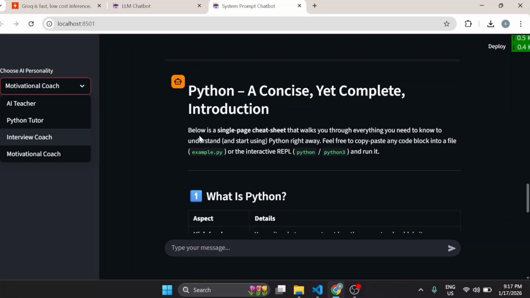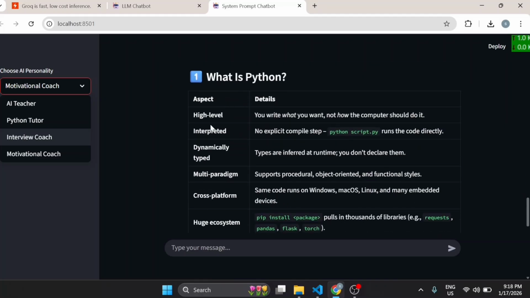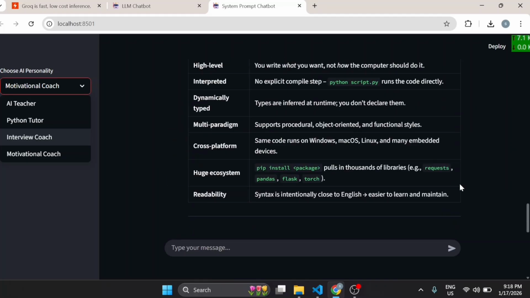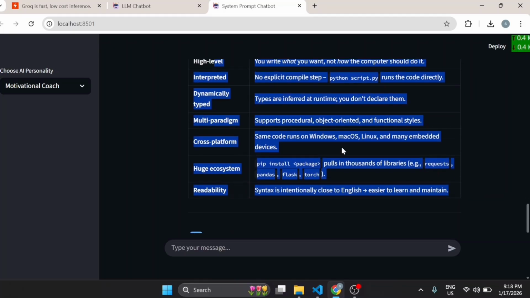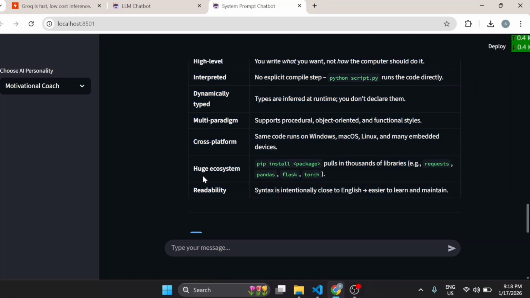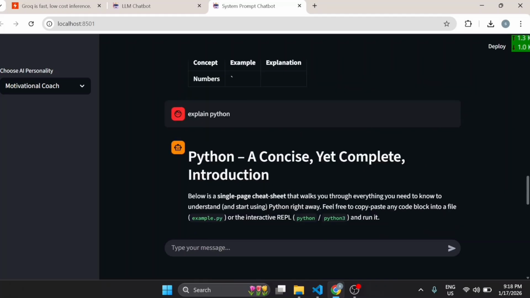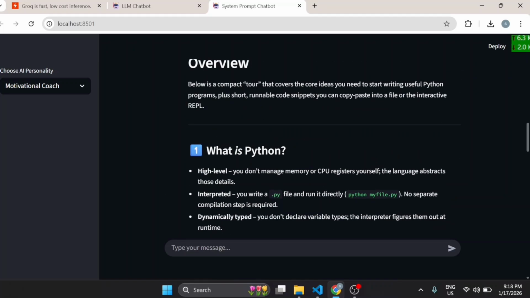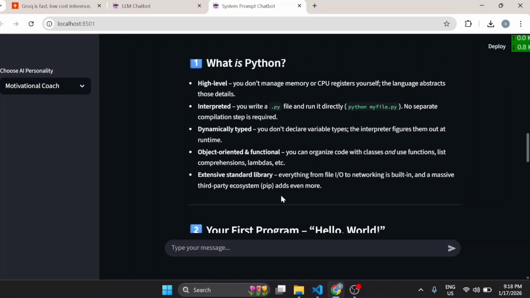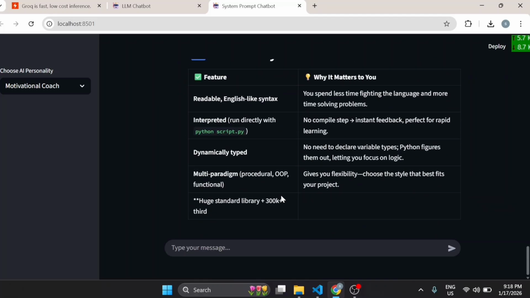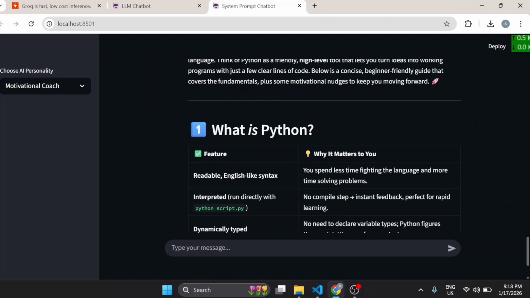So the interview coach gave an answer: below is a single-page cheat sheet that walks you through everything you need to understand. It said what Python is: high-level, interpreted, dynamically typed. You write what you want, not how the computer should do it. You can see it gave only this much of an answer. It also suggests a huge ecosystem, like pip install packages, pulling in thousands of libraries: requests, pandas, Flask, and so on. In the previous answer, libraries were not mentioned. So it gave you an answer on the basis of the interview, like how you have to prepare for the interview.